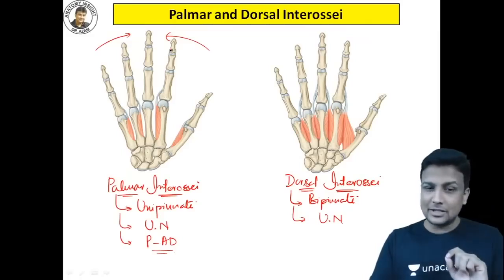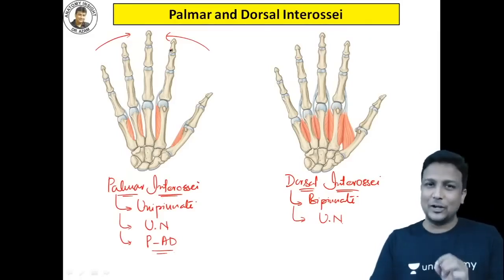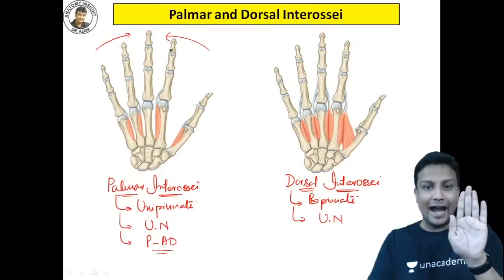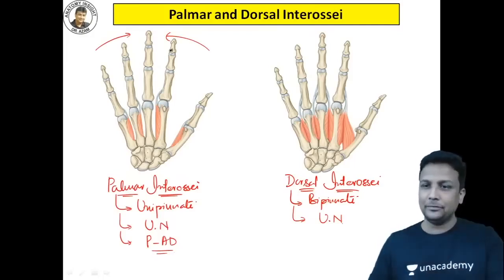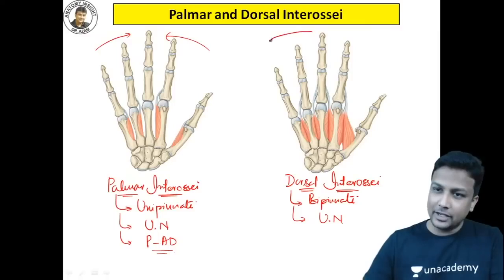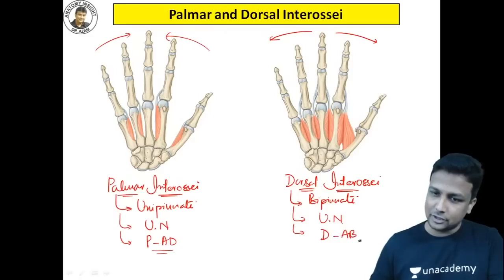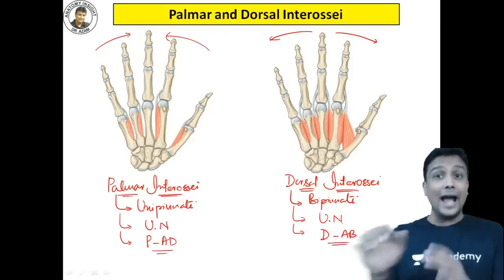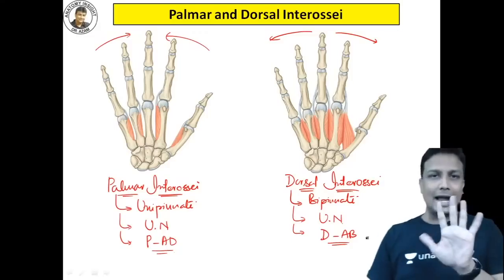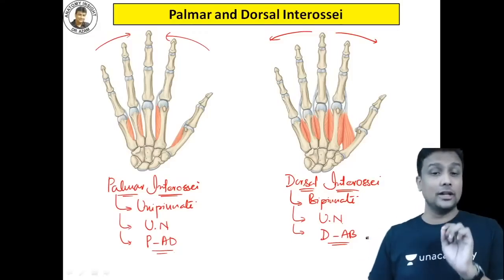Remember the very famous mnemonic, every medical student knows that palmar interossei will help in adduction of the fingers, whereas dorsal interossei will help in taking the fingers away. And yes, my dear friends, dorsal interossei will be helping in abduction of the fingers, taking them away. So abduction of the fingers is done by dorsal interossei.